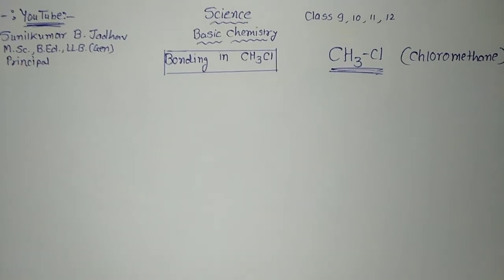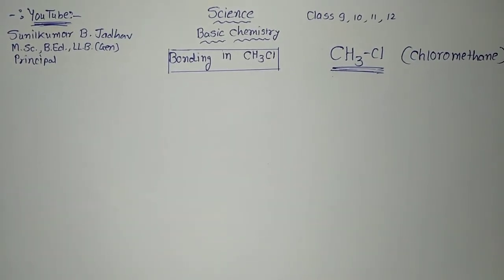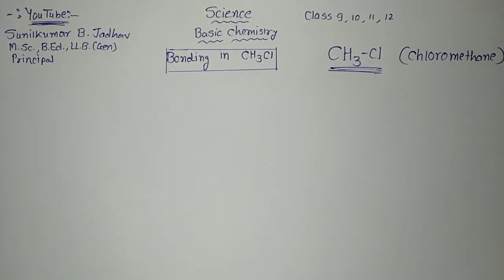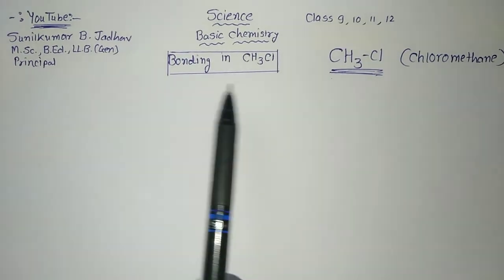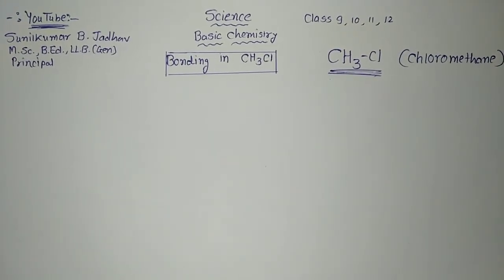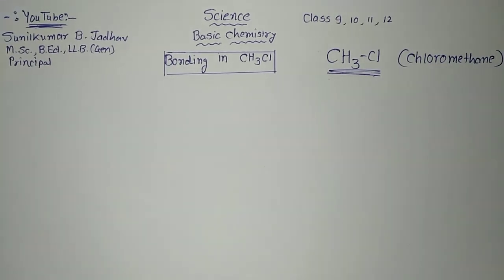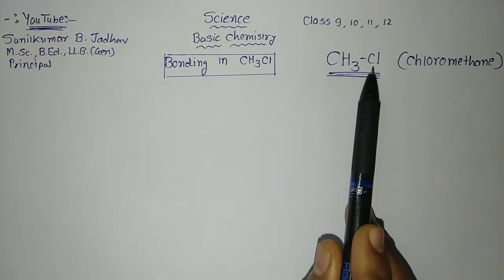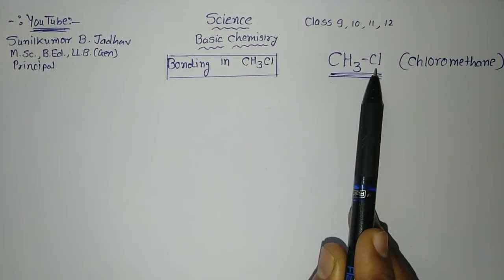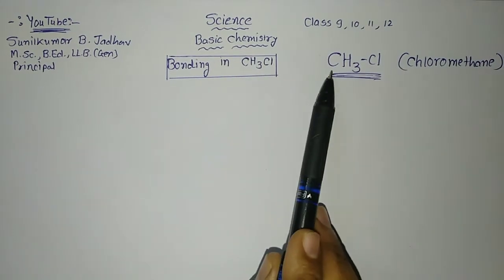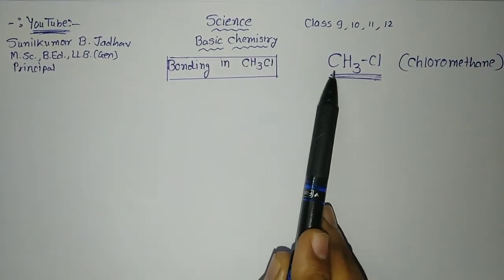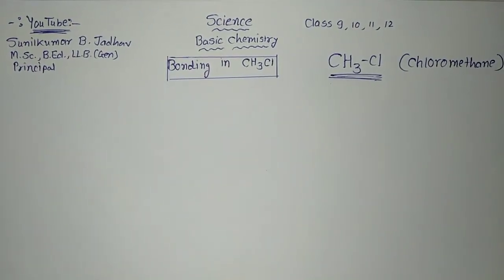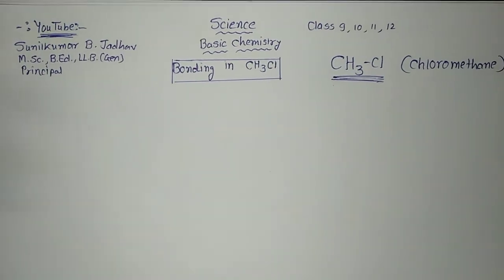Basic science, or we can say basic chemistry for class 10th, 11th and 12th, in which this is basic organic chemistry: bonding in CH3Cl. CH3Cl is the formula and its IUPAC name is chloromethane. First of all, we'll see this CH3Cl. This is Cl, chlorine. Bromine, iodine, all these are from the halogen group, and along with that one carbon is attached, that is CH3Cl. Its common name is methyl chloride.